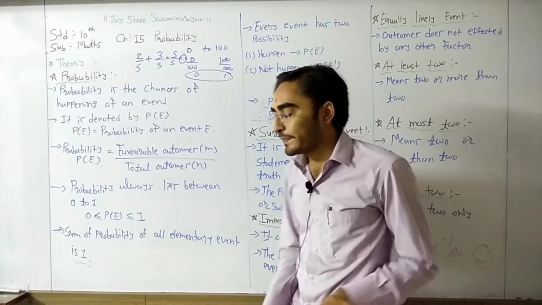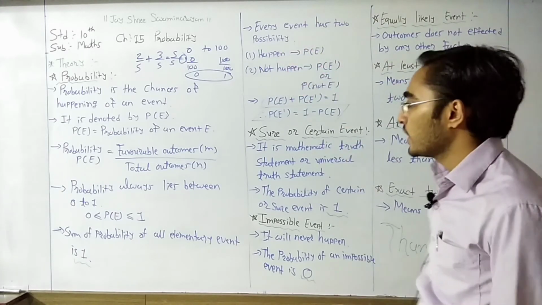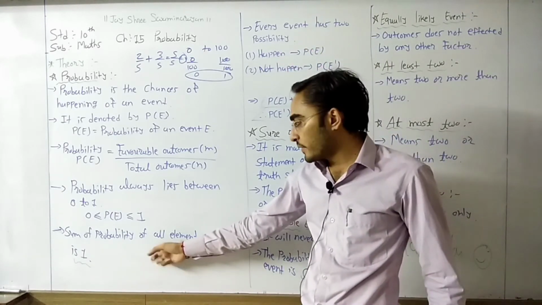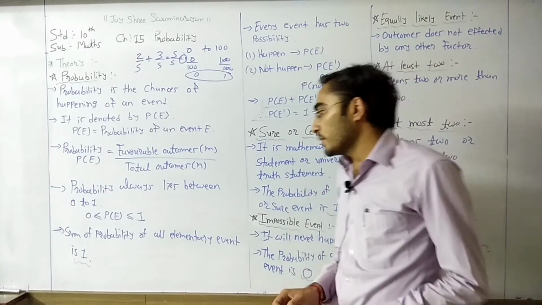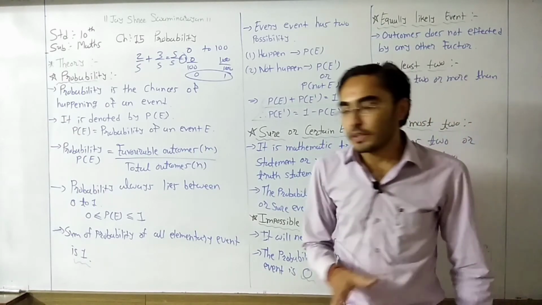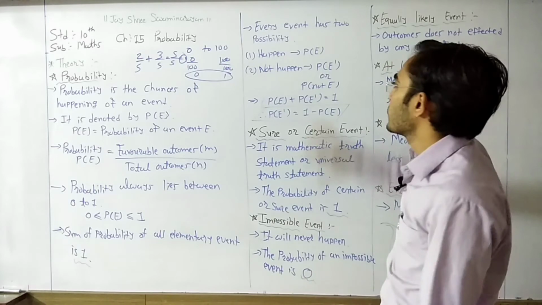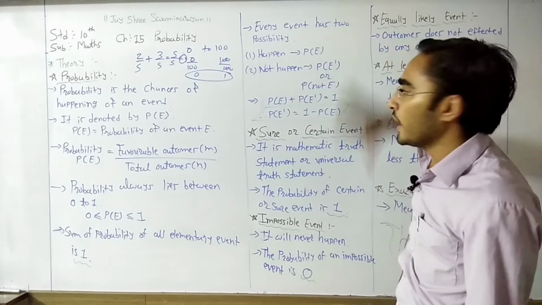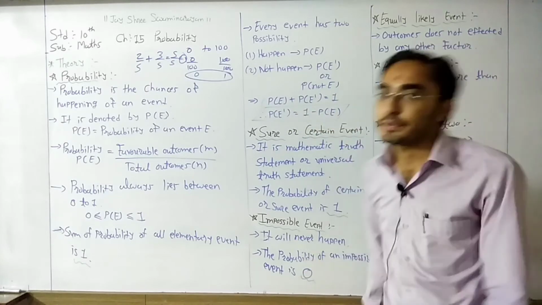Now one more thing. Here we have two possibilities, either happen, otherwise not happen. We already learned that the sum of probability of all the elementary events is equal to 1. So the addition of the probabilities of these two possibilities is equal to 1.